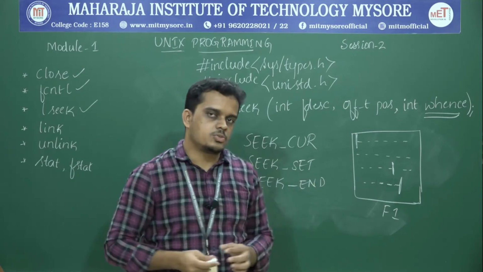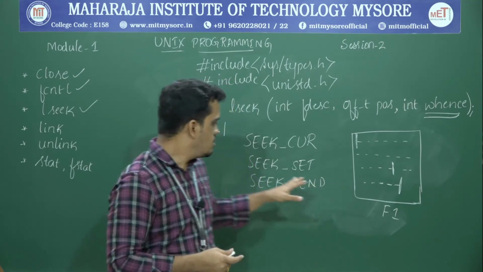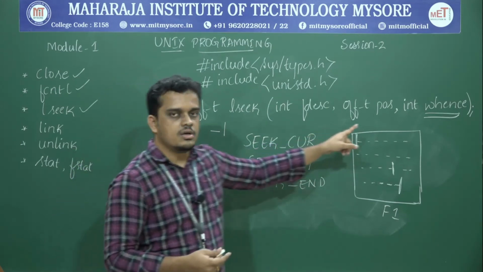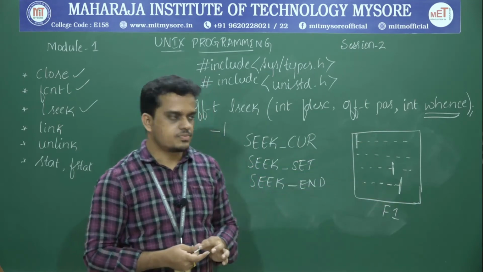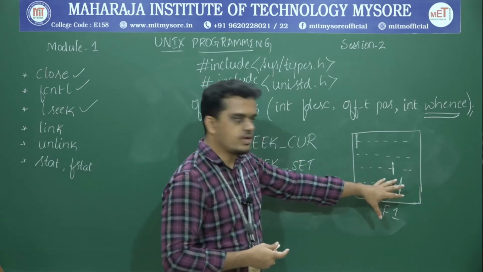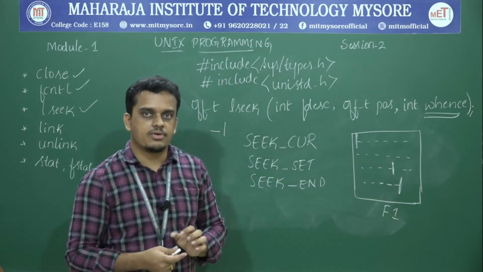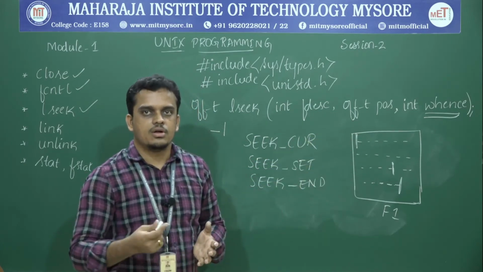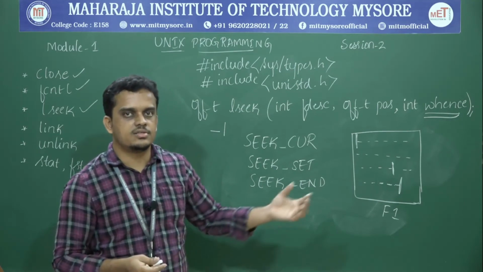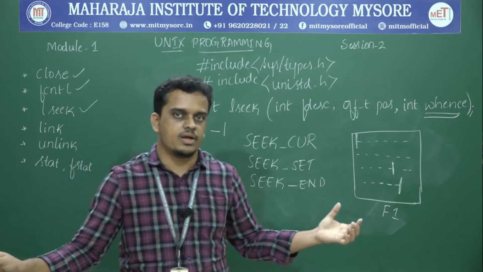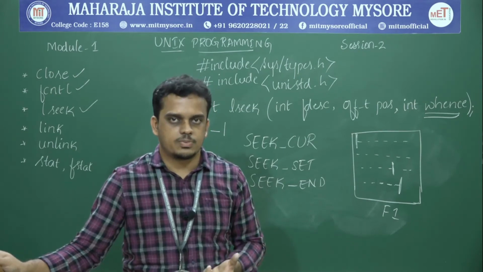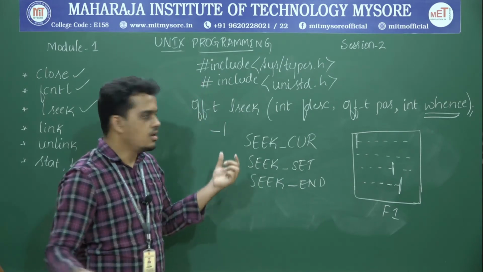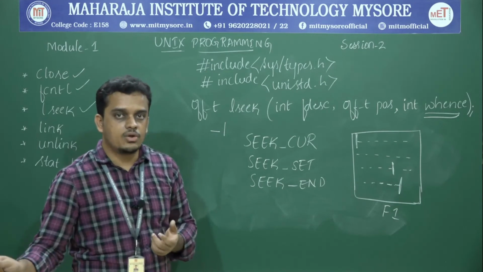The other possibility in which this lseek API may fail is if I specify a position which is beyond the size of the file. For example, if the entire file size is 200 bytes, and I specify an offset position of 250, then since it is going beyond the limit of the file size itself, the execution of this API will definitely fail, and the return value will be a negative integer that stands for the failure of execution.